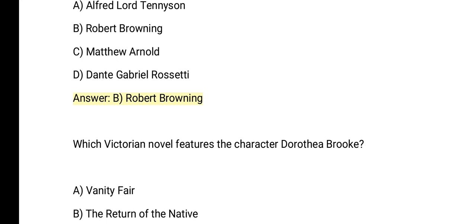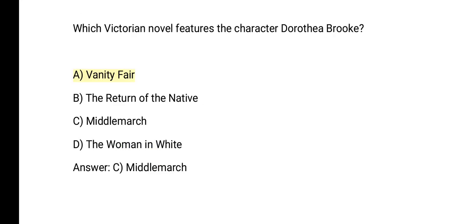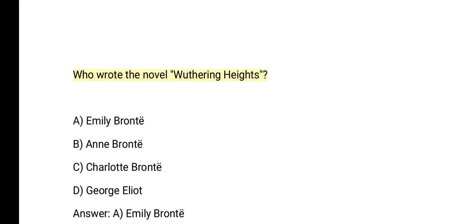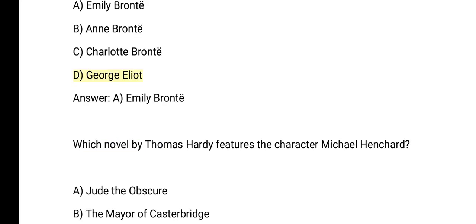Robert Browning. Which Victorian novel features the character Dorothea Brooke? A. Vanity Fair. B. The Return of the Native. C. Middlemarch. D. The Woman in White. Answer: C. Middlemarch. Who wrote the novel Wuthering Heights? A. Emily Brontë. B. Anne Brontë. C. Charlotte Brontë. D. George Eliot. Answer: A. Emily Brontë. Which novel by Thomas Hardy features the character Michael Henchard?